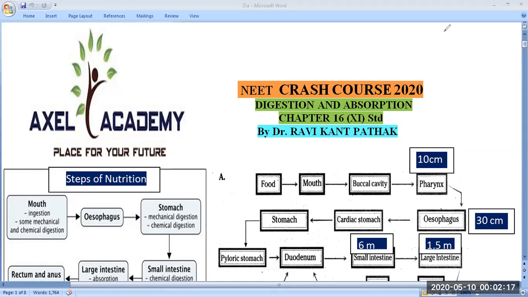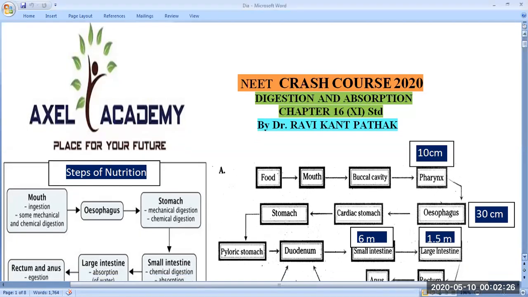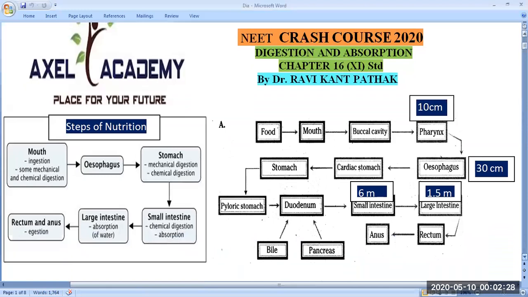You know steps of nutrition have 5 different steps. The first step is called ingestion, second is digestion, third is absorption, fourth is assimilation, and fifth is egestion. So 5 different steps are found. This is represented in the first figure.